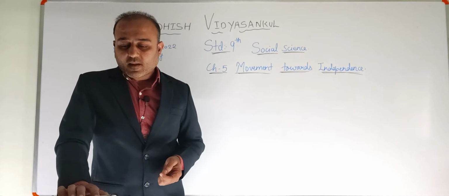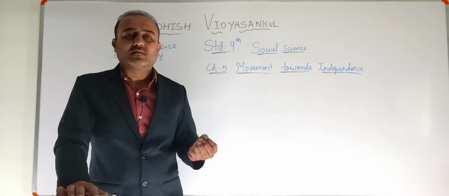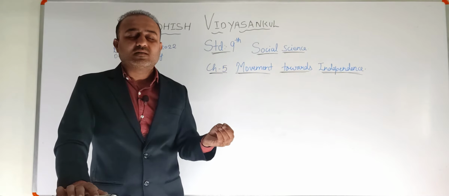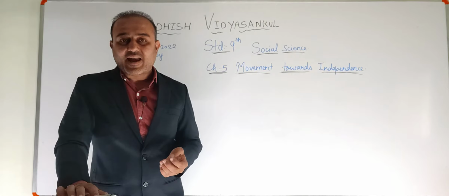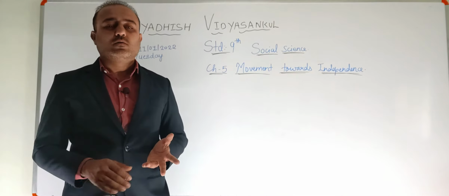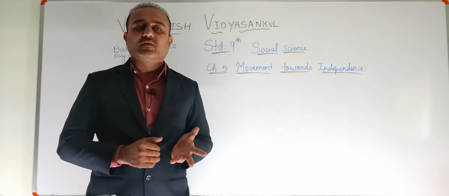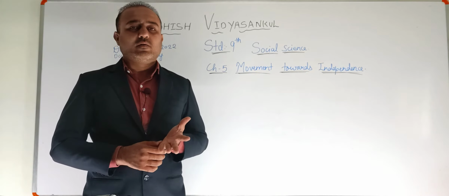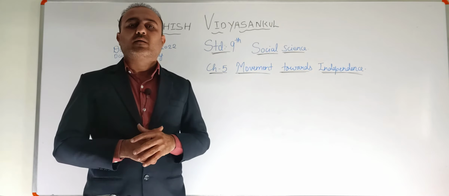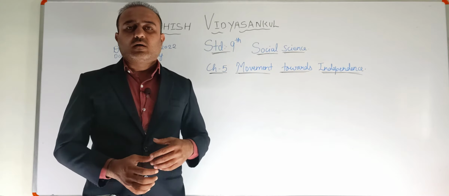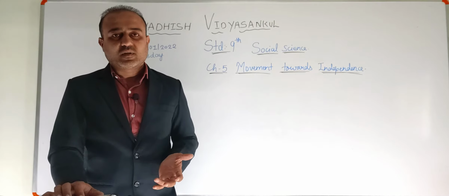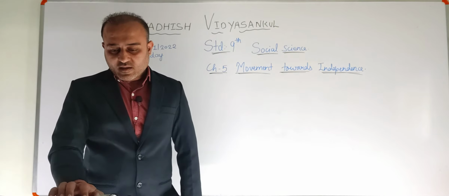Then fundamental rights, that means being citizens of India, they should have their own basic fundamental rights. Adult suffrage, again we all know what adult suffrage is. We have seen in the previous chapters of your civics, chapters 10, 11, 12, where you read about adult suffrage, wherein a person who is 18 years or above gets the right to vote.